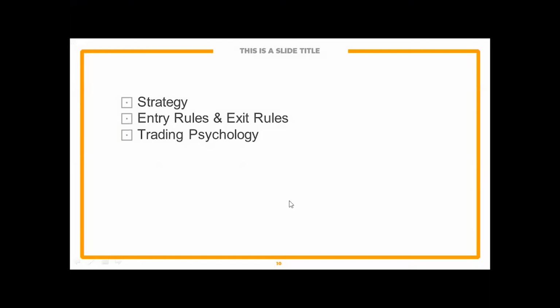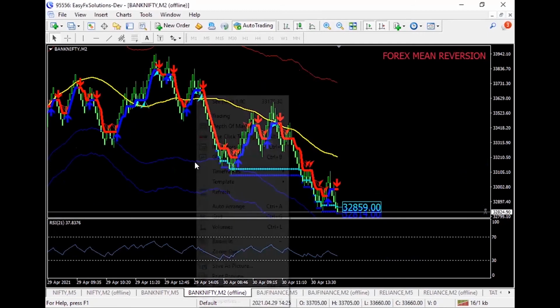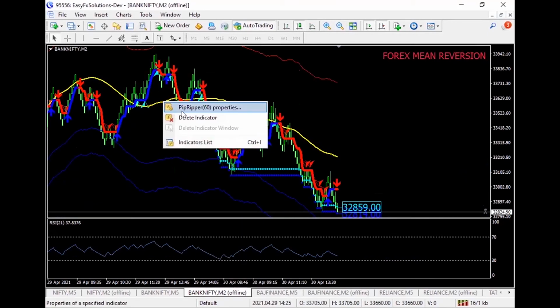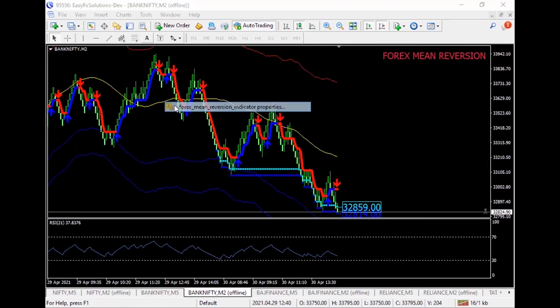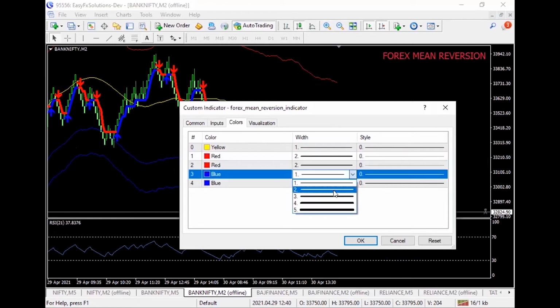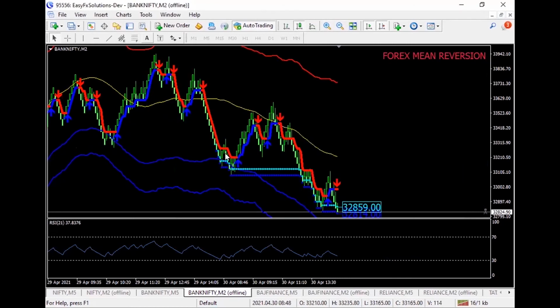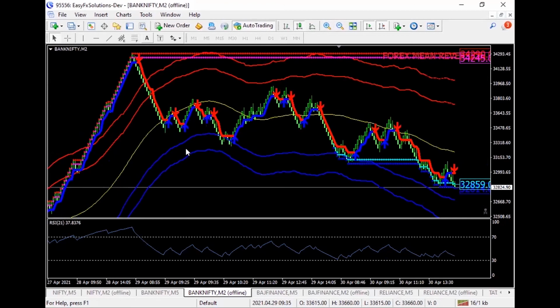Now let me get into the strategy directly. What is the strategy that we are going to follow? Entry rules and exit rules, and finally we'll speak about trading psychology. Whenever we are looking into the entries, the first thing we look into is the mean reversion band. Let me show it to you. It is similar to a Bollinger Band. The Bollinger Band consists of a mid band, which is a moving average, and the parallel lines are the deviated lines. These blue bands and the red band are the deviated lines.